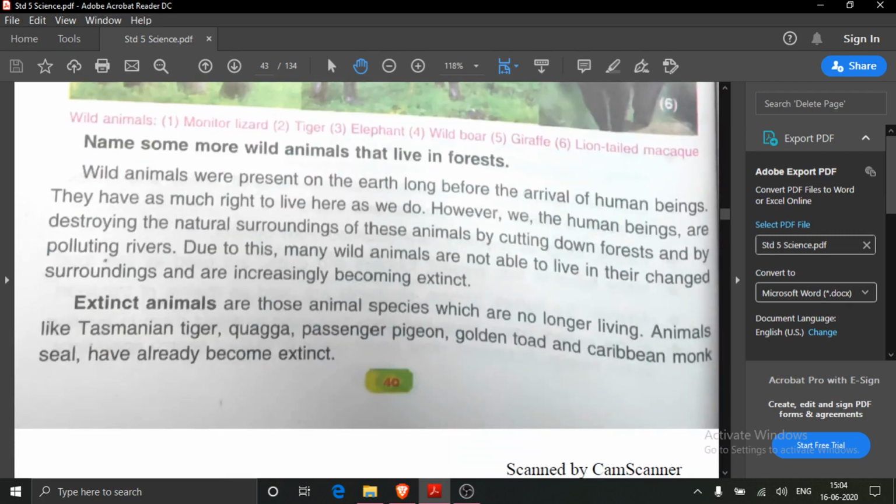Then we also read about extinct animals and endangered animals. Extinct animals means those animal species which are no longer living on the earth. For example, which animals you can write? Tasmanian tiger, quagga, passenger pigeon, golden toad and Caribbean monk seal. These animals have already become extinct.